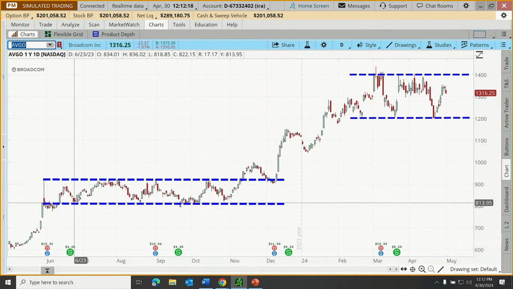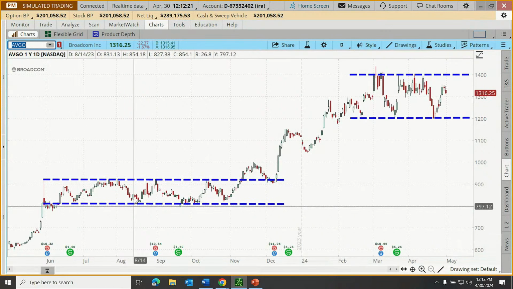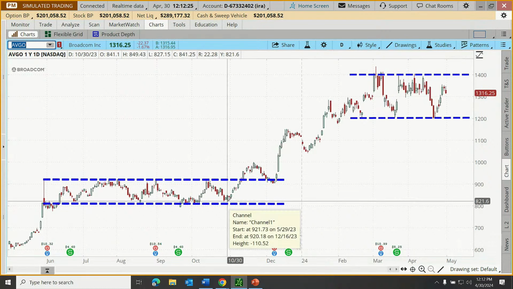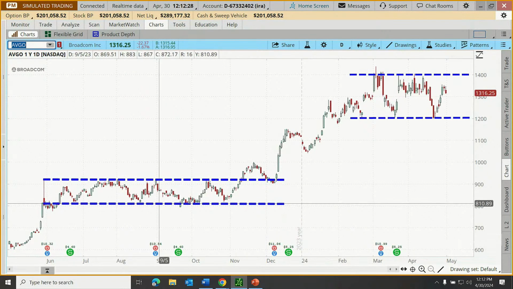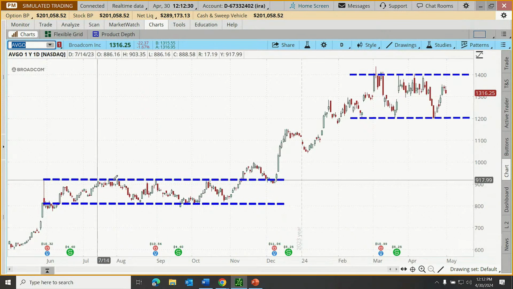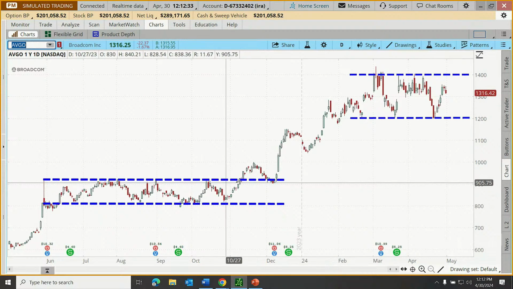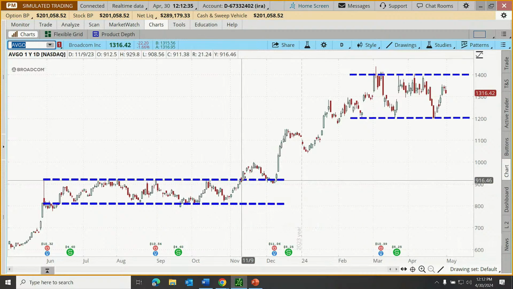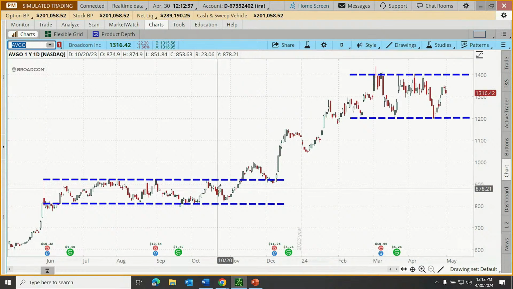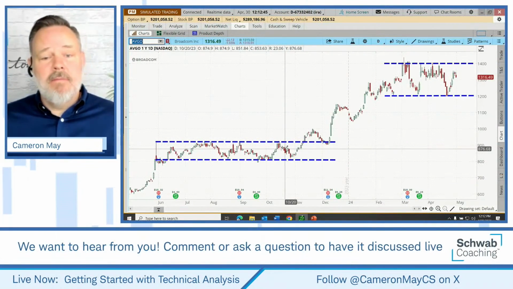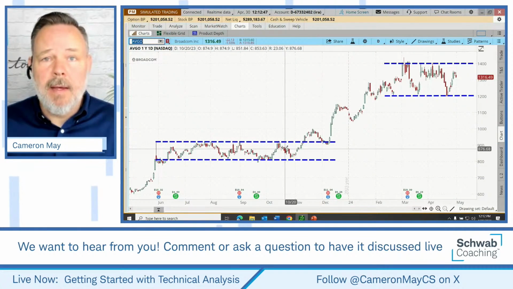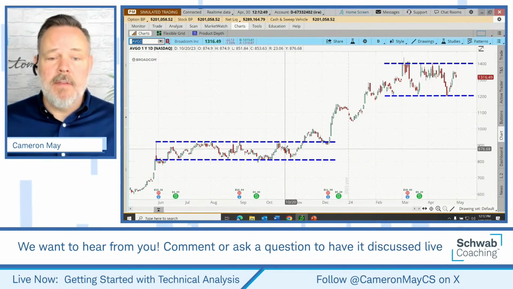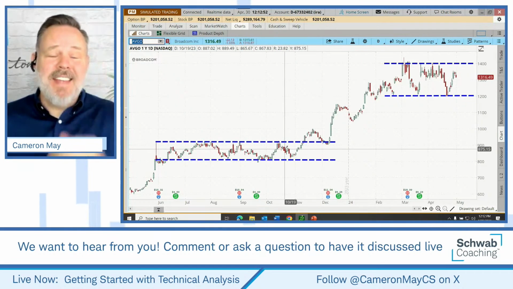So here we can see a series of touches in that same area, one here, two there, really a whole cluster of them here, and then a fourth there. Pretty solid area of support in technical terms, and similarly, a pretty solid area of resistance for Broadcom up here around that 920 range. All right, so identifying support and resistance on a horizontal plane, possibly the most basic, but still potentially quite actionable approach to trading stocks using stock charts. So that's technique number one.